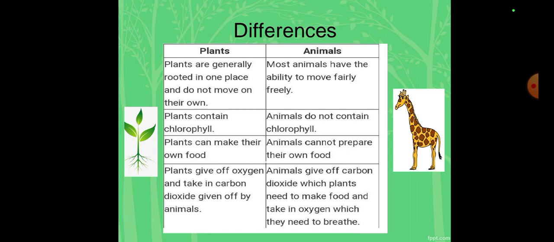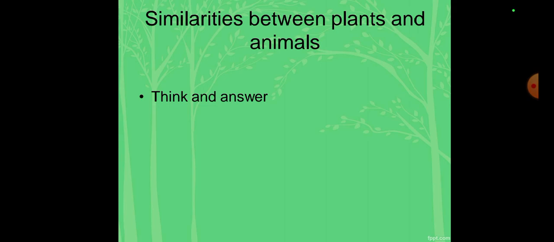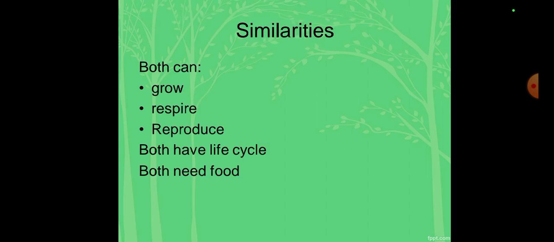But the similarities are that they are both living things. They both need to live life. They both are on the earth. They both can reproduce. They both can breathe. They both can grow. Okay, now here we have similarities between plants and animals. So think and answer again. Similarities: they both can also grow, they both can also respire, they both can also reproduce. Both have a life cycle and both need food. So these are the five main similarities.